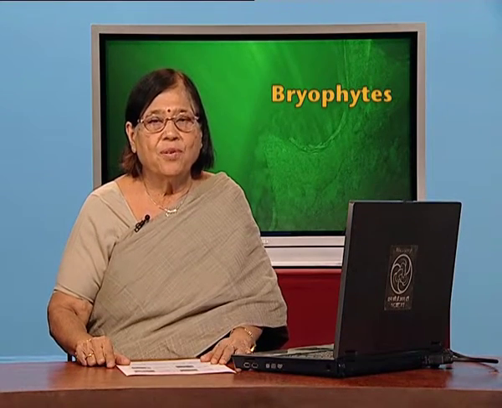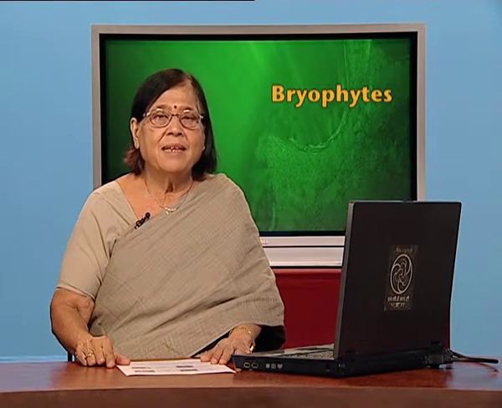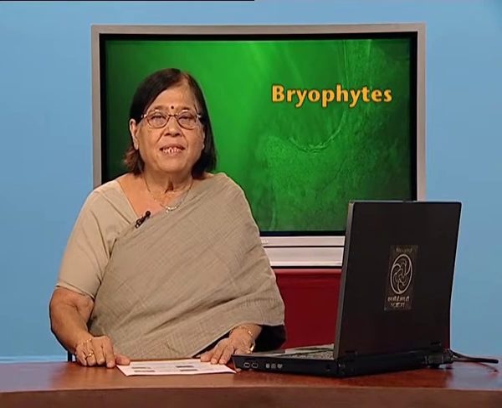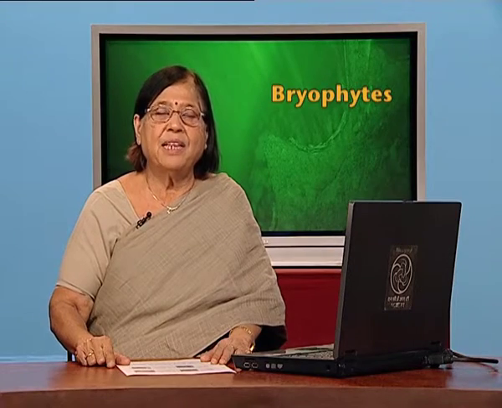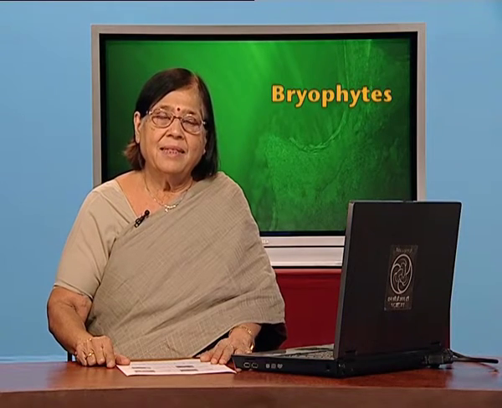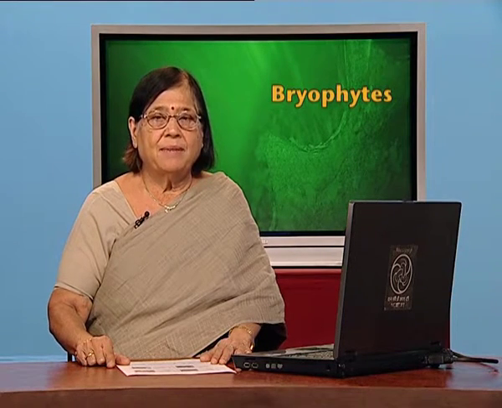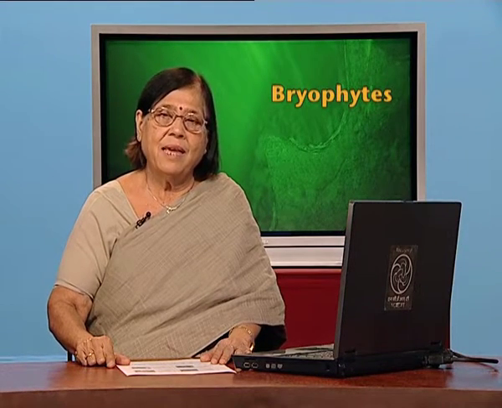Before I go into further details, let me tell you this particular structure of bryophyte is gametophyte, which is having antheridium and archegonium, which is producing antherozoites and egg, and this is gametophytic structure, or we call it gametophyte, and it is haploid in nature. Please pay attention to the word haploid, half the number of chromosomes, and that is why we call it gametophyte, and it is going to produce gametes, that is also why we call it gametophyte.